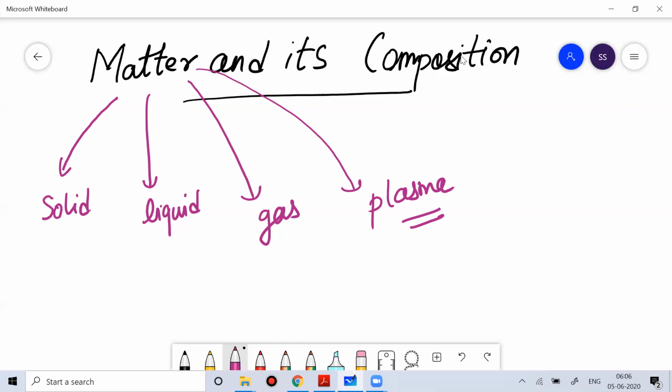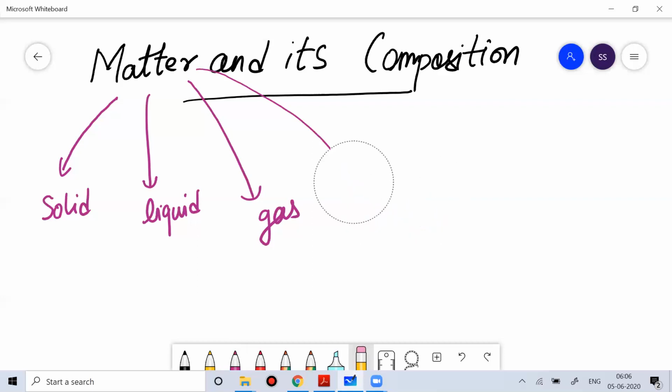When you grow, when you study more physics and chemistry, you will understand how one state of matter can transform into another, where if you apply electromagnetic forces over a gas, the gas can transform into an ionized form called plasma. So let's ignore plasma for the time being.